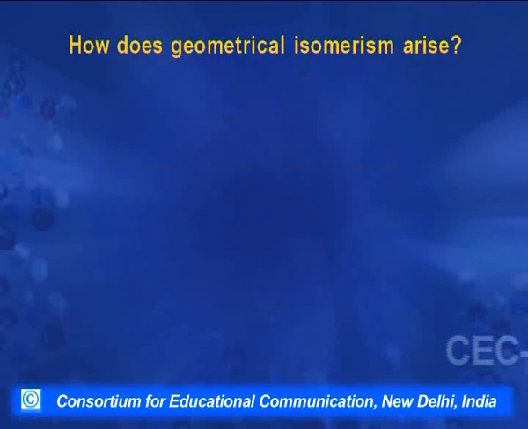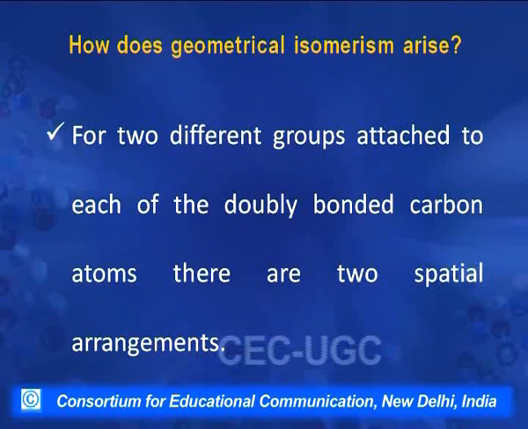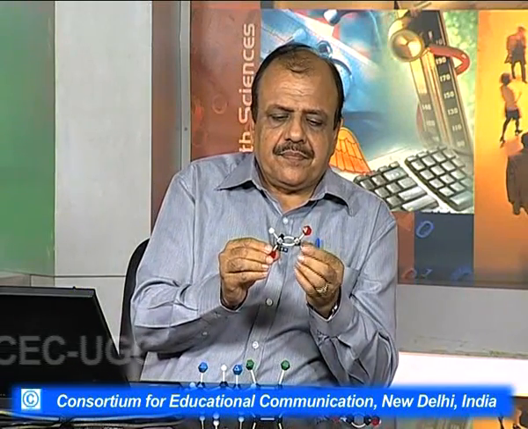Now how does this geometrical isomerism arise? One factor we have discussed is that there is restricted rotation, and the second factor is that the two groups on these carbons should also be different. If these groups are not different, like this is the structure that is shown in the model.